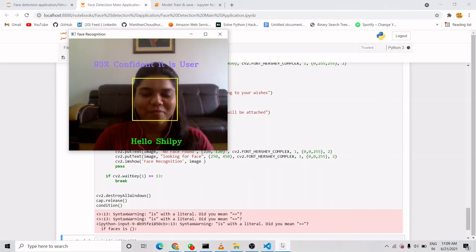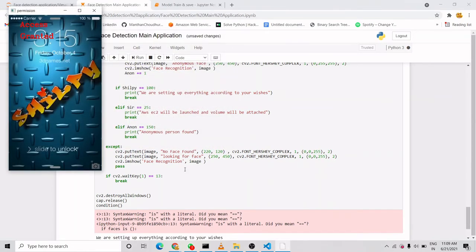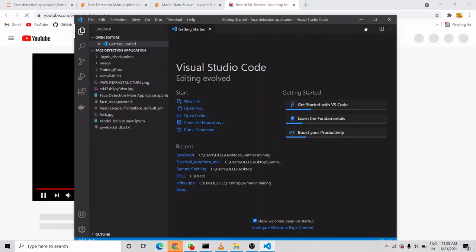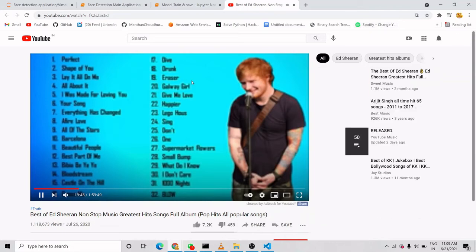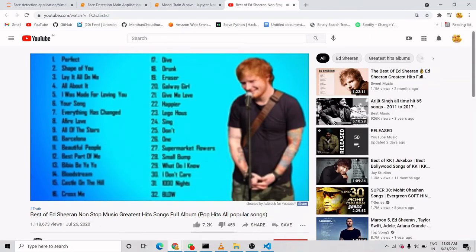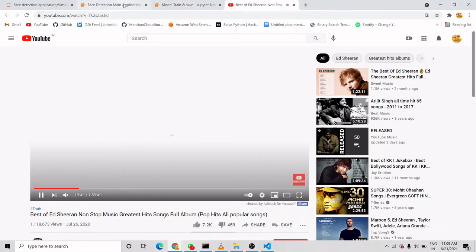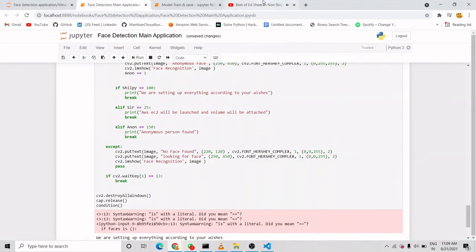So it is detecting my face and it is showing me hello Shilpi, and here it is access granted, and as soon as access granted, it opened VS Code for me, and also it played a song for me as I mentioned there. So this is great. Now let's go to our code again.